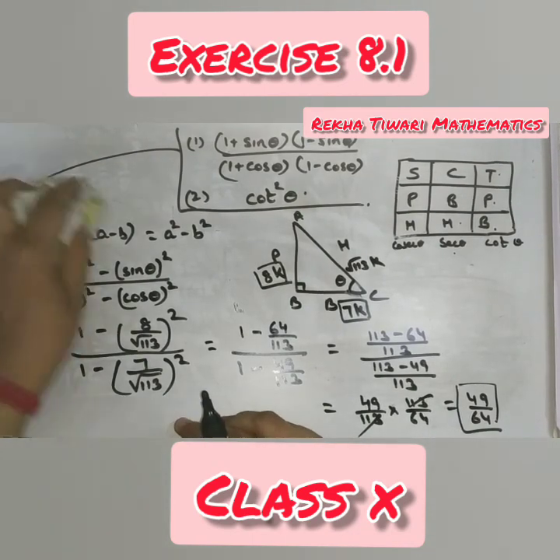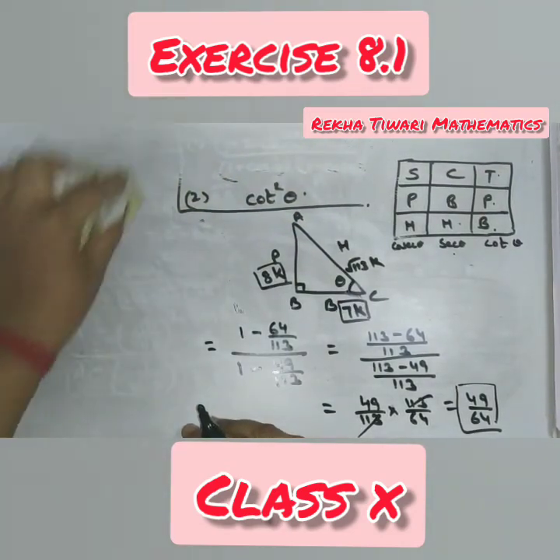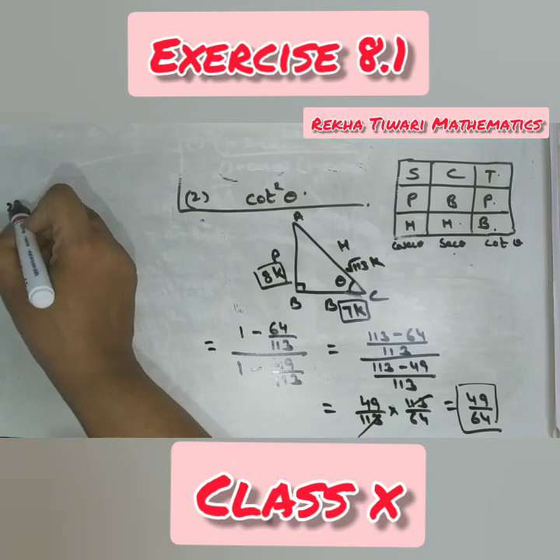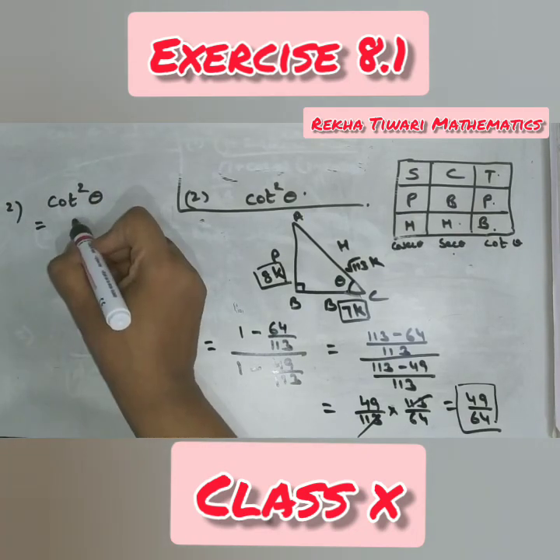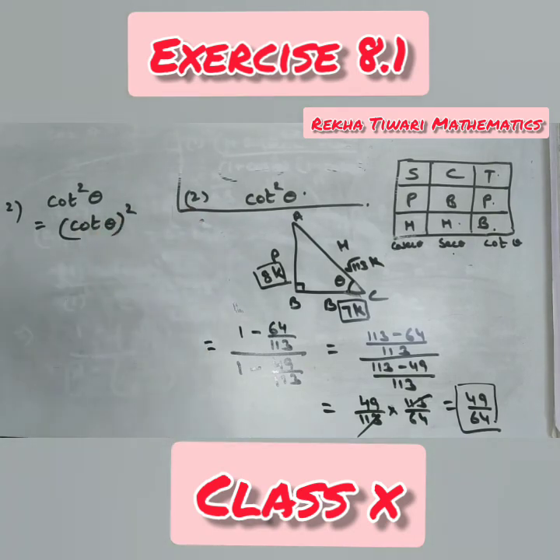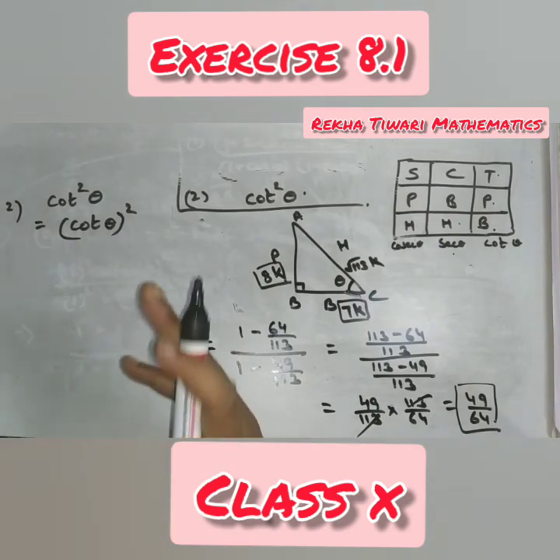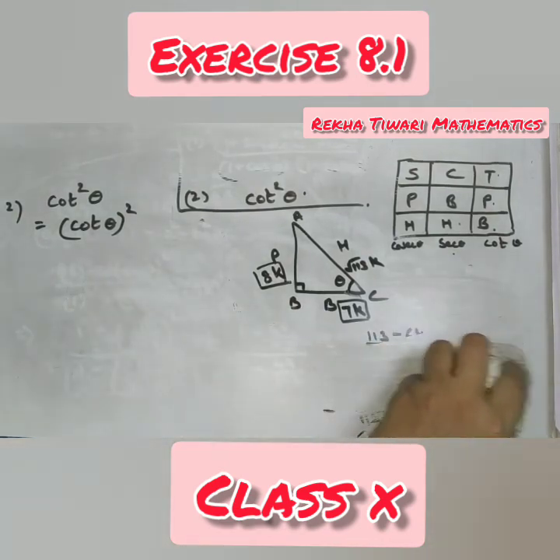The second part is, they told you to find out cot square theta. Cot square theta is what? Cot square theta is cot theta whole square. Cot theta is required now. So let us find out cot theta from the figure.